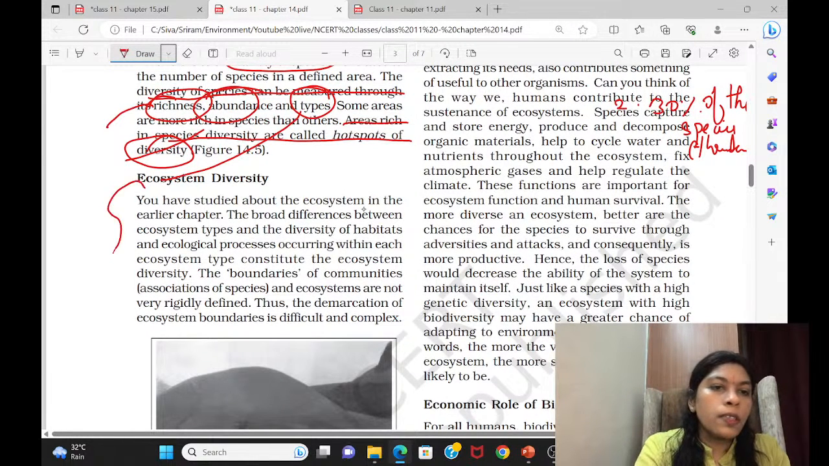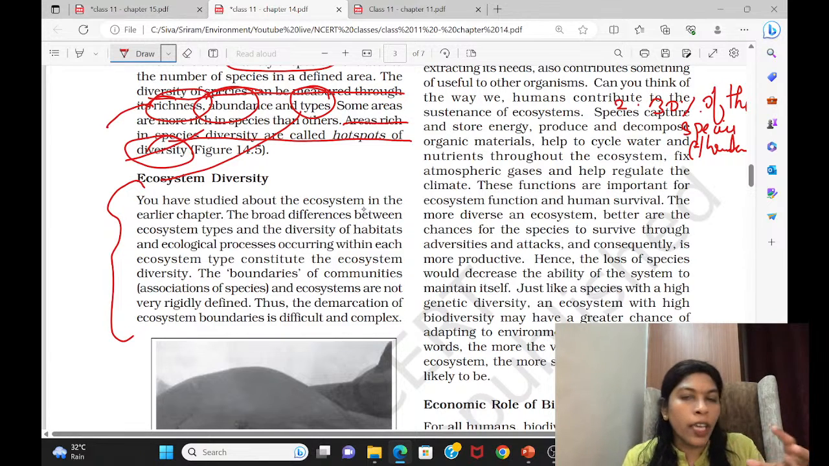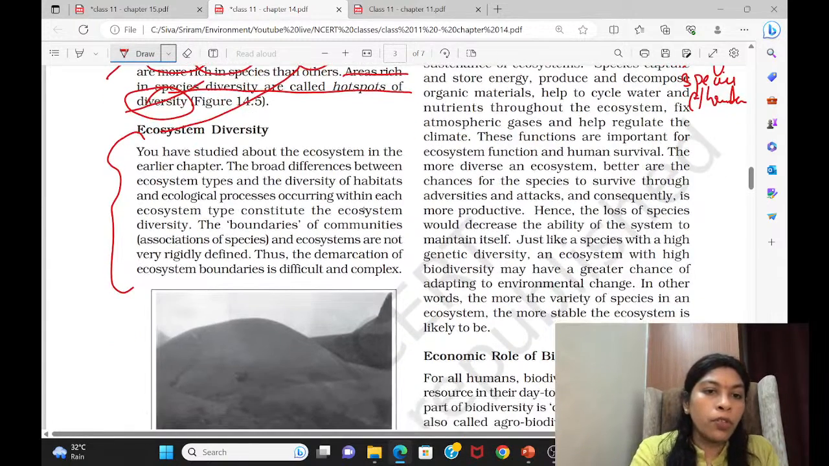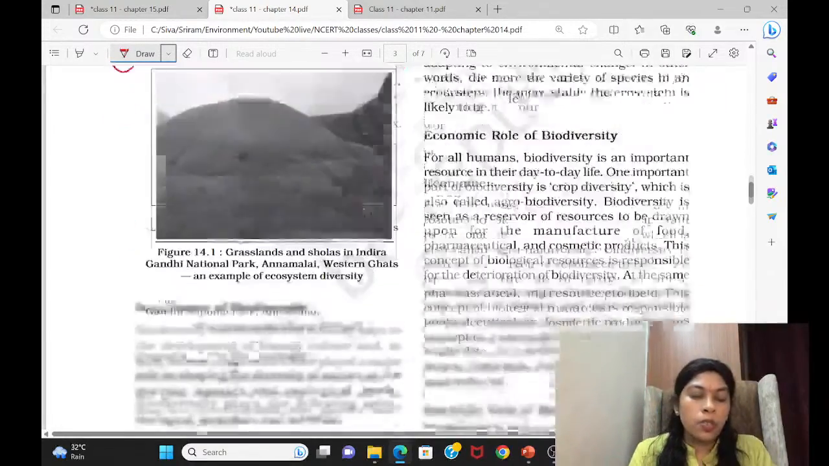Now, ecosystem diversity. This is the difference in ecosystems. Suppose you are starting from here and moving towards the Himalayas. What landforms are you seeing? You will meet different kinds of landforms. Even when you are climbing a mountain itself, you'll see different kinds of landforms. Down below you will see evergreen forest, and as you go up, you'll see differences in the ecosystems. That is called ecosystem diversity. The boundaries of communities and ecosystems are not rigidly defined, so we cannot demarcate them accordingly. So this is ecosystem diversity.